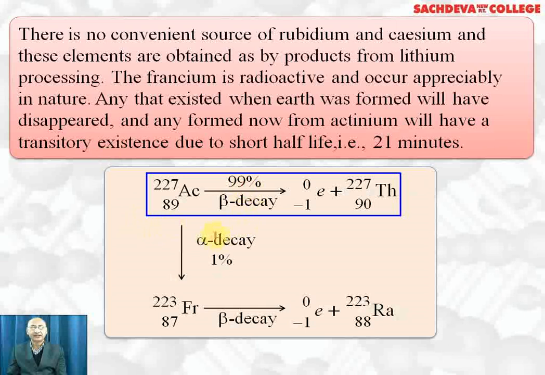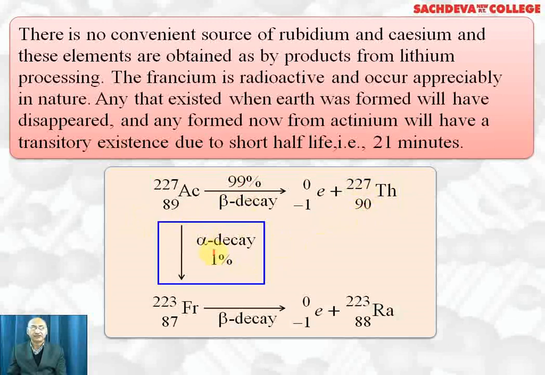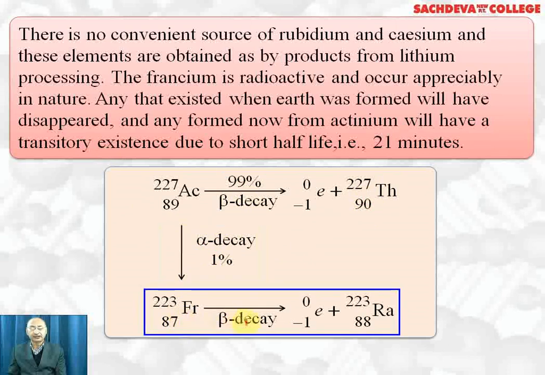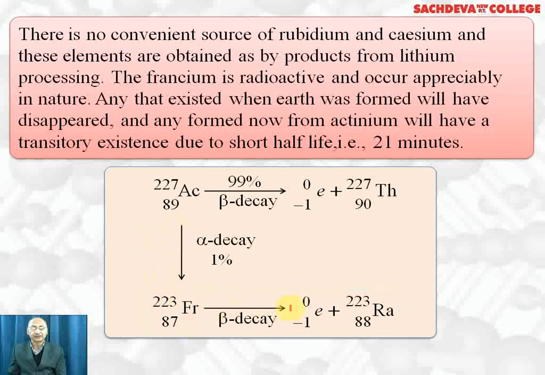When actinium undergoes beta decay, 99% forms thorium-227, and with alpha decay, 1% changes to francium. Francium further undergoes beta decay and forms radium with mass number 223 and atomic number 88, and emits a beta particle. That's how francium is formed in nature from actinium by alpha decay, and it further disintegrates, its half-life being very small. That's why its existence is very short, and therefore we know very little about francium.